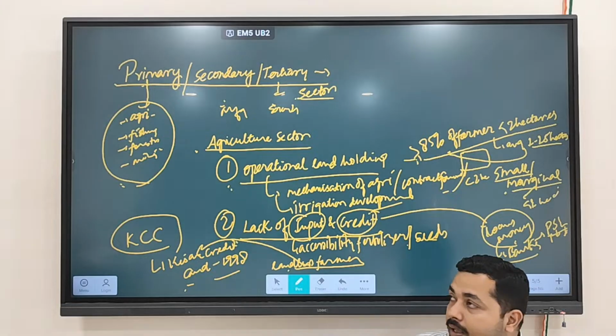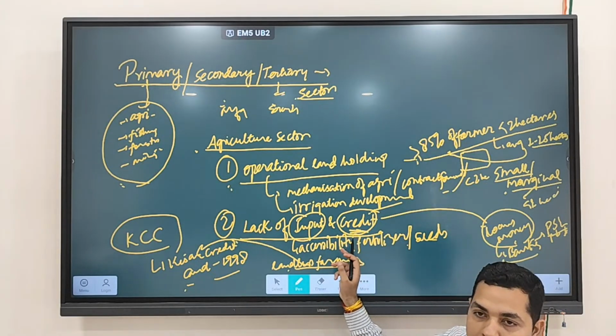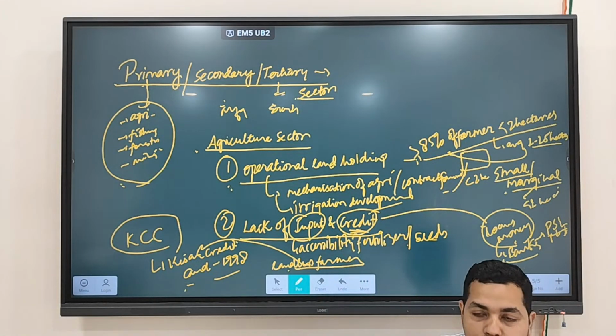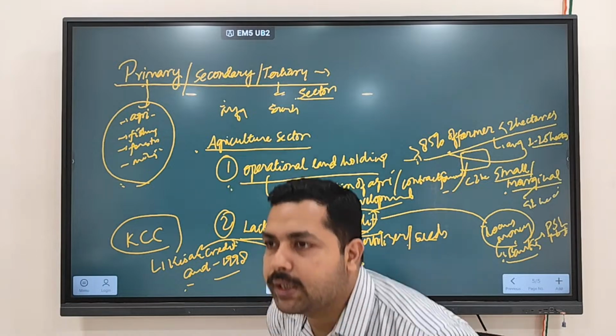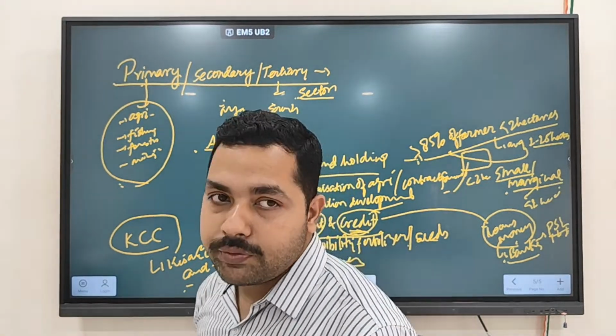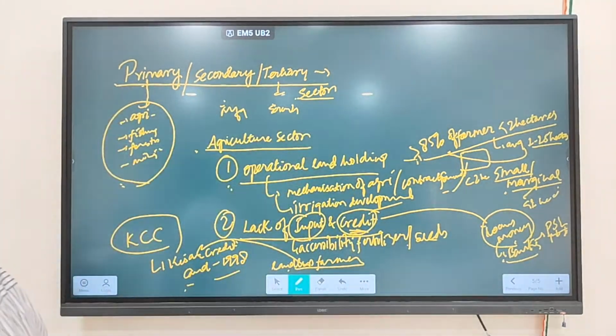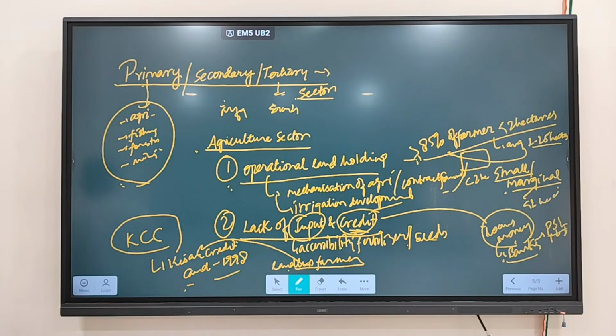So as a result, there is a lack of credit also. So where do they go for credit? Local moneylenders and other lenders, which charge a high rate of interest. So another problem that you are facing with the agriculture sector is the lack of input, as well as lack of credit. Any doubt regarding this particular part?